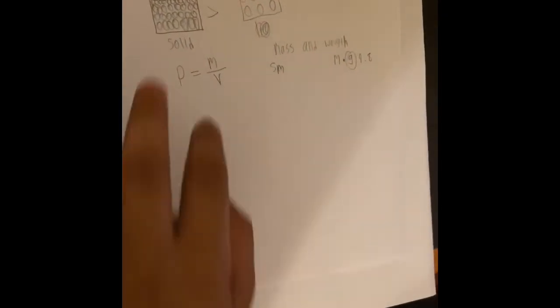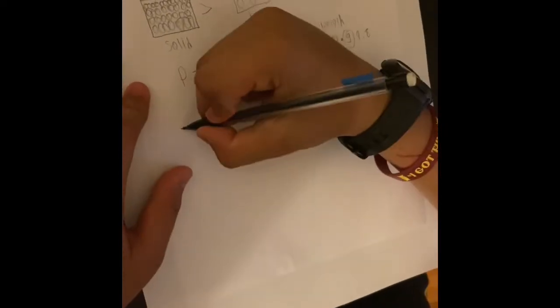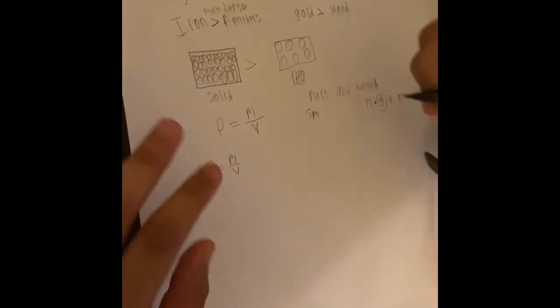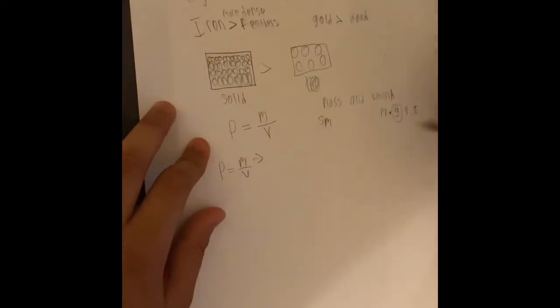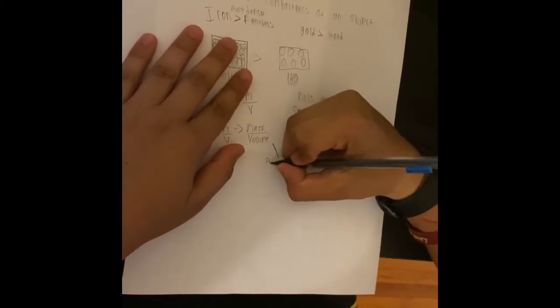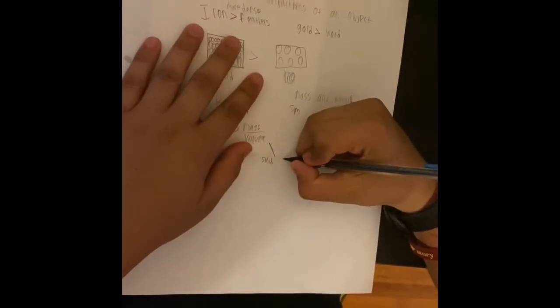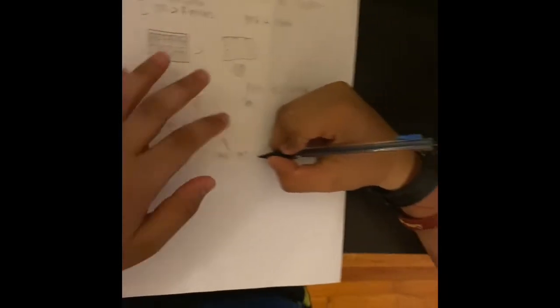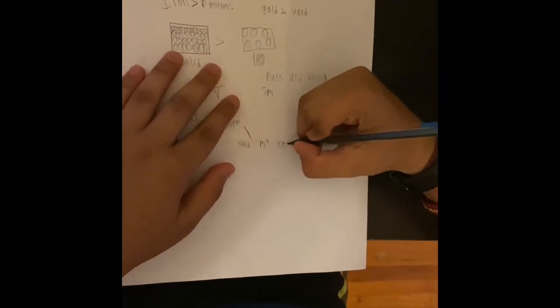So now let's go back to the equation over here. Rho is equal to m over v. The m, like I just explained, is mass, how much matter is inside an object. Now for volume, there are 2 ways that volume is denoted. First, for a solid, for the bigger solids, meters cubed, and for the smaller solids, the ones that don't weigh as much, centimeter cubed.